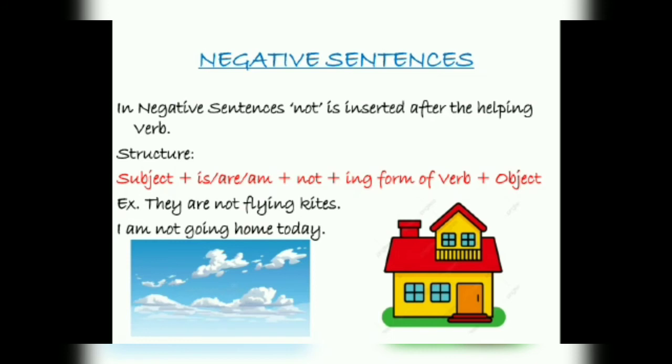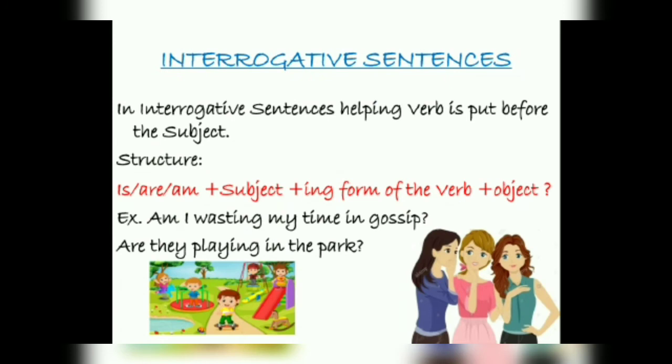Now, negative sentence. Again, we have to just put not. In negative sentence, not is inserted after the helping verb. आपको समझ में तो आ गया negative में not लगाना. But where we have to put this not? After the helping verb. So the structure is subject plus is, are, am plus not plus ing form of the verb and object. Same as affirmative, लेकिन helping verb के बाद हमने not लगा दिया.